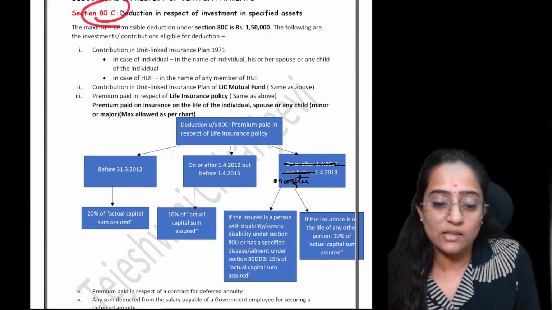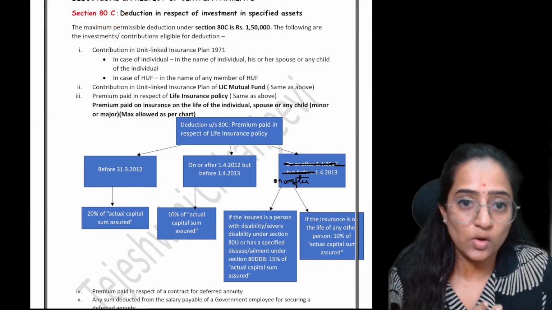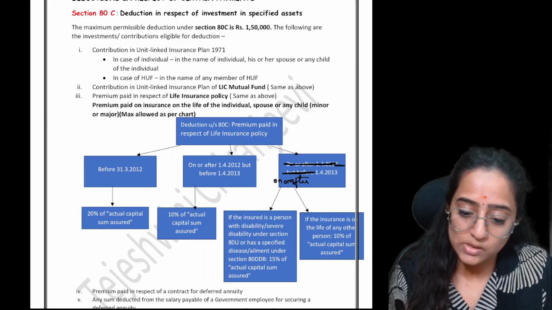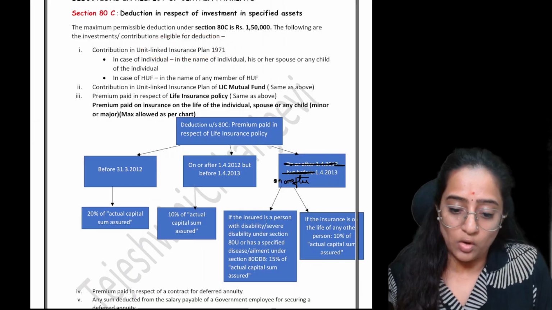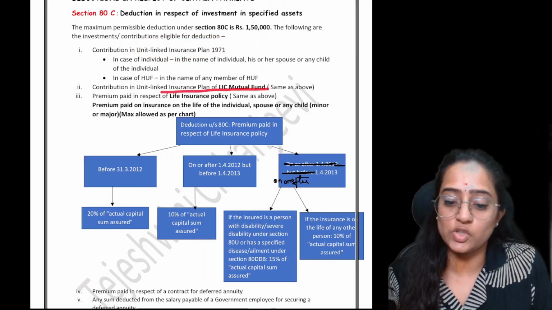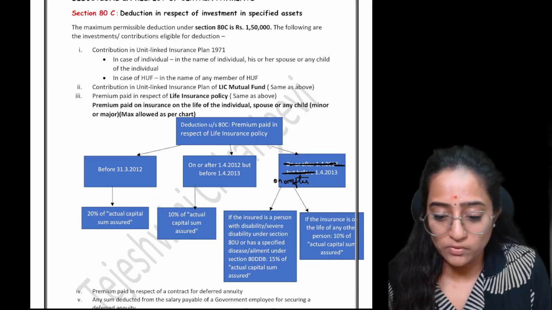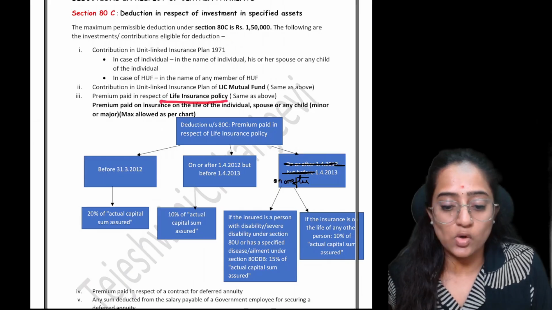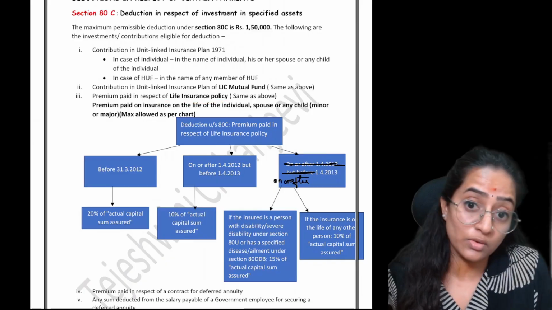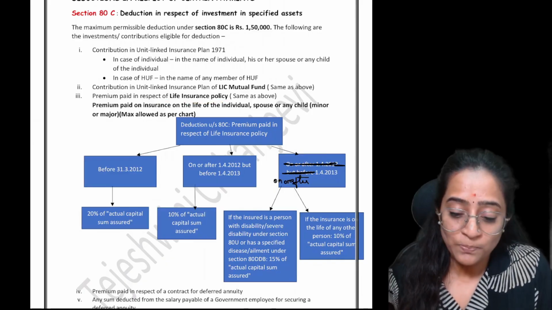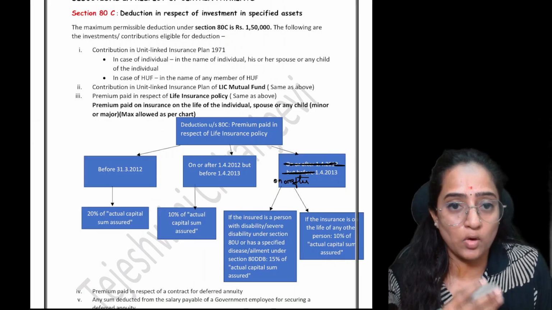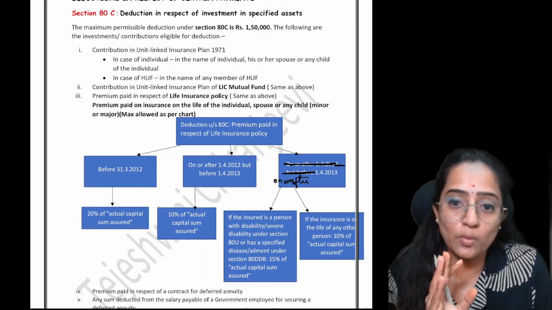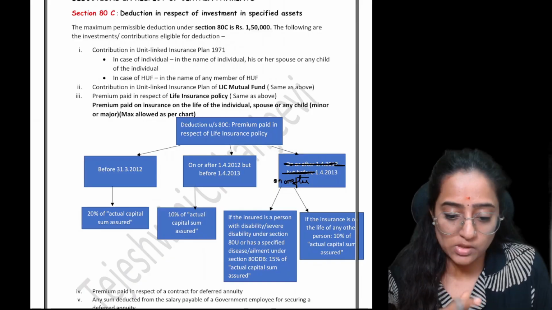See, section 80C, wherein you have invested your money or put your money into the unit linked insurance plan of 1971 for that matter, or contributions in the unit linked insurance plan of LIC mutual fund. In that case, what is going to happen is very simple. You will get the deduction for whatever amount you have invested, up to a maximum extent of how much? 1,50,000, not more than that.